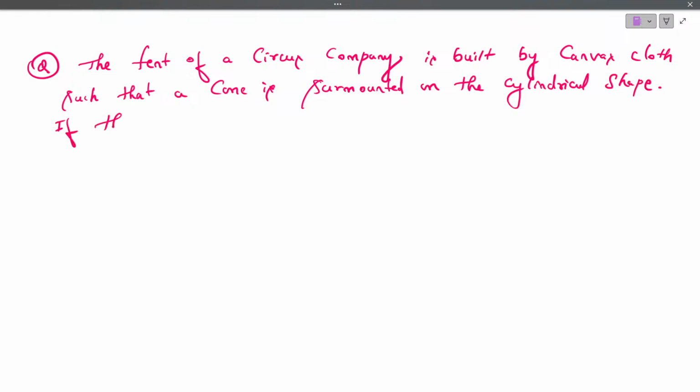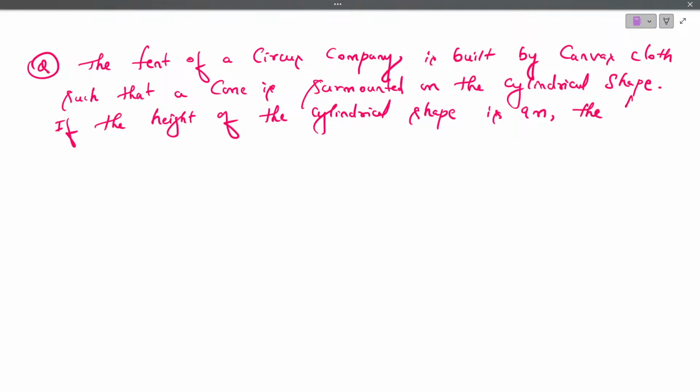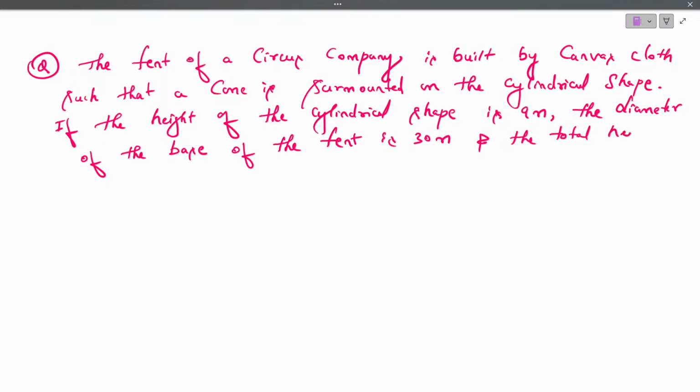If the height of the cylindrical shape is 9 meter, the diameter of the base of the tent is 30 meter and the total height of the tent is 17 meter,